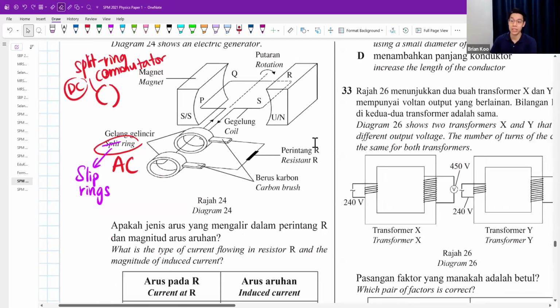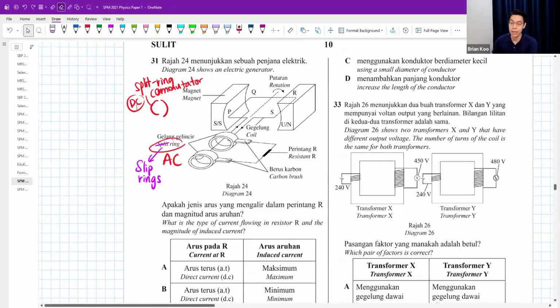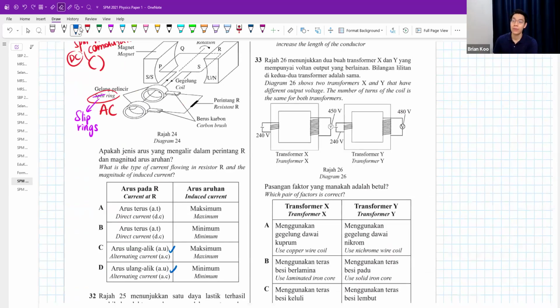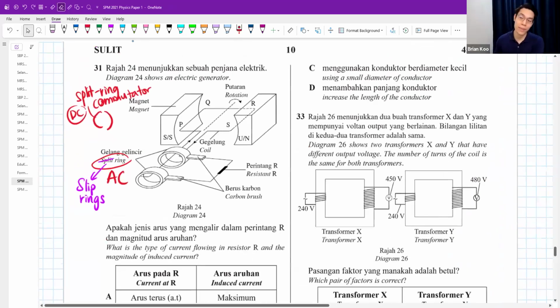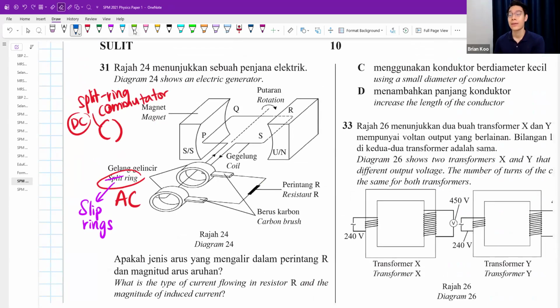Okay, so according to the picture, the answer can either only be C or D. But will this coil give us a maximum or a minimum induced current? That depends on how much cutting of magnetic flux it gives us. A lot of magnetic flux flows from north to south like this. Please focus on your wire, this orange color wire. Let's say my two hands are the wire. And imagine in front of me, I have a lot of magnetic flux, magnetic lines.